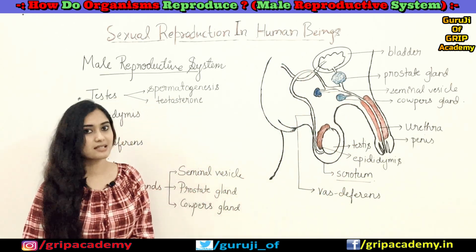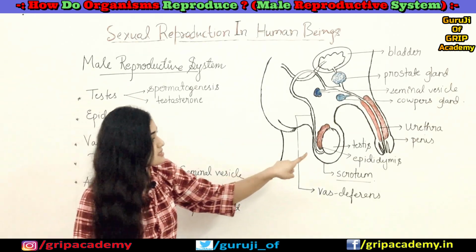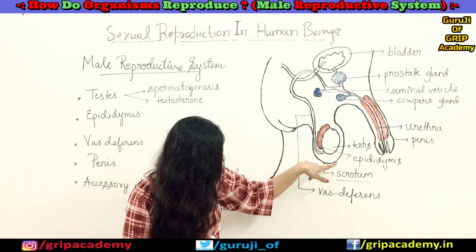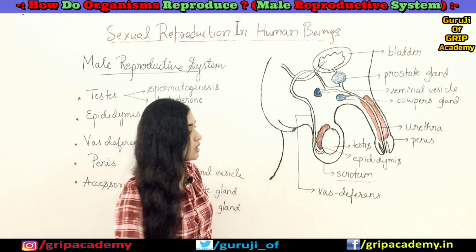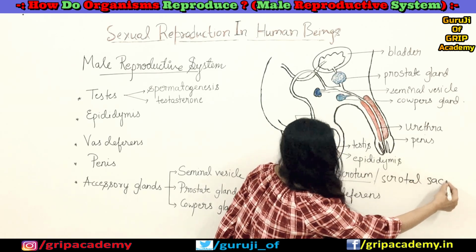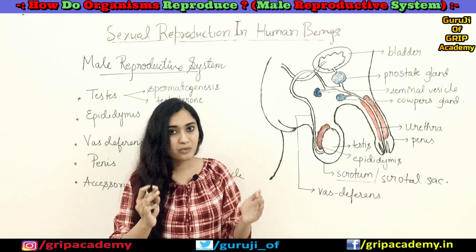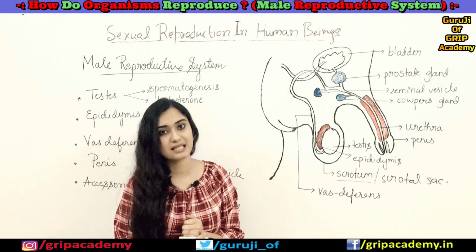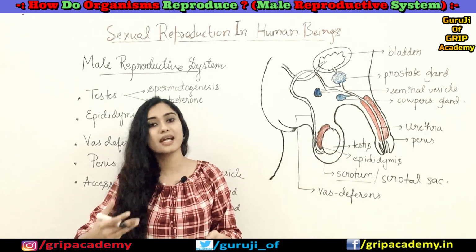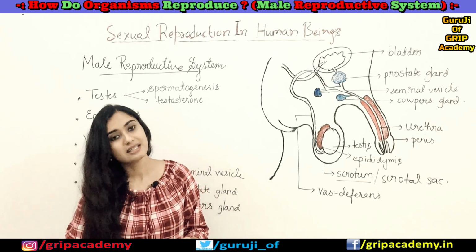Now let us understand each and every organ in detail. This is a testis, which is an oval shaped structure present inside a bag-like structure called the scrotum, or scrotal sac. It is a very thin-skinned structure inside which the testes are present, and this scrotal sac remains outside the abdominal cavity, or the extra abdominal cavity.